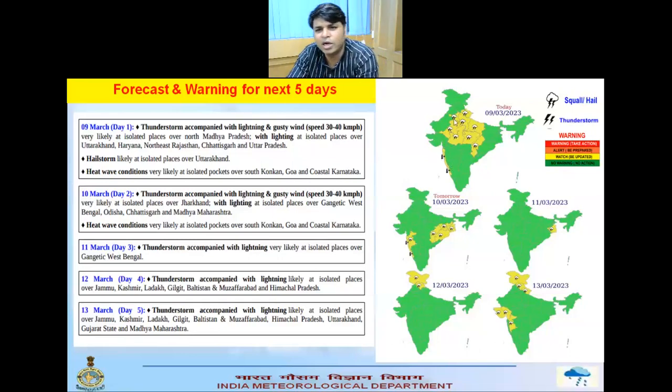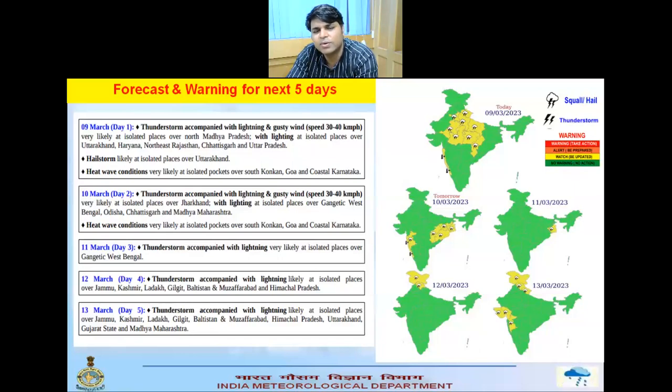But from tomorrow it is likely to reduce over central and northwest India, while East India is likely to be affected due to easterlies. Thunderstorm with lightning and gusty wind at isolated places is very likely over Jharkhand, and thunderstorm with lightning over Gangetic West Bengal, Odisha, Chhattisgarh and Madhya Pradesh, and heat wave condition is also likely over South Konkan and coastal Karnataka on day 2. On day 3, it is likely to reduce. Only GWB is likely to experience thunderstorm with lightning.